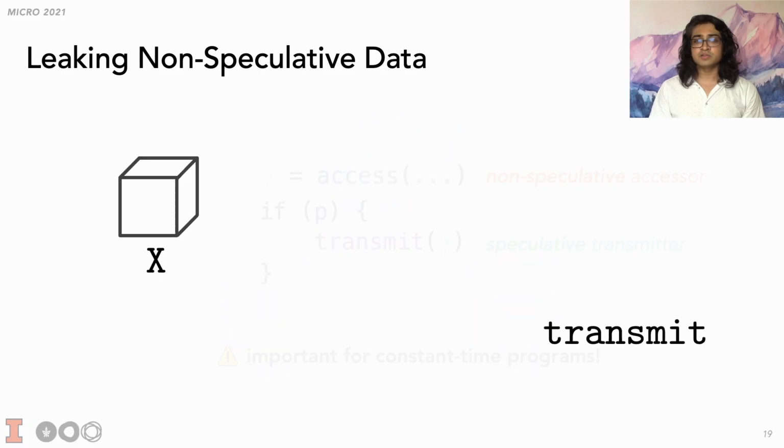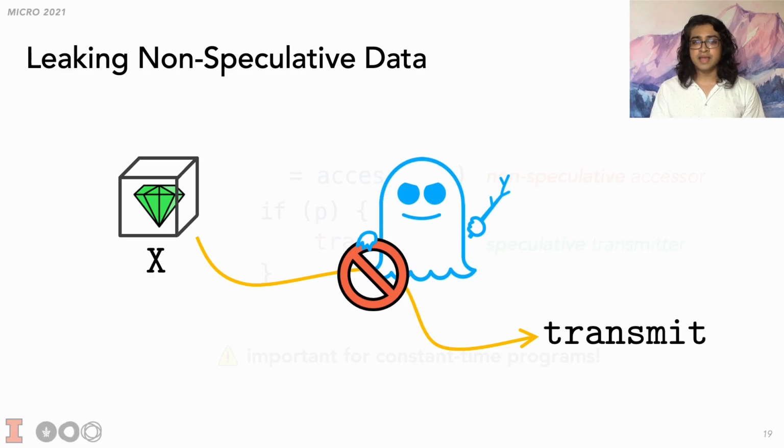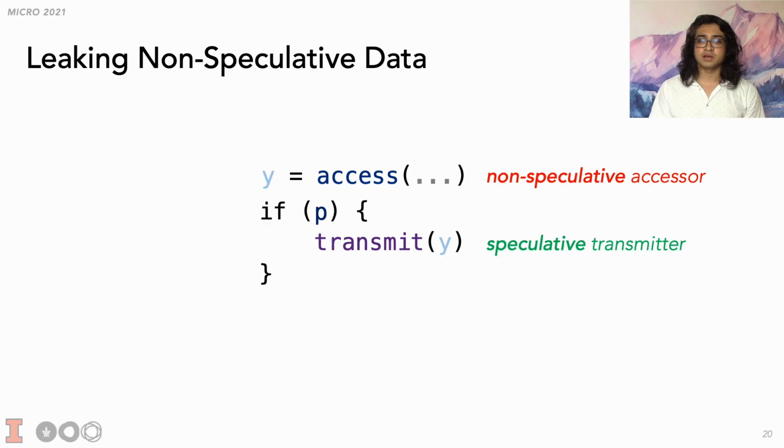For example, consider a simple transmitter that leaks X. Under the non-speculative program semantics, the transmitter would never execute if X contained some secret data. But an attacker could abuse speculation to make the transmitter execute while X contains a non-speculative secret. To maintain the security of constant-time programs, we need a scheme that can thwart attacks like this in an efficient manner. Again, the main idea is that we need to stop sensitive data flowing from an accessor to a speculative transmitter. But how can the hardware identify truly sensitive data?